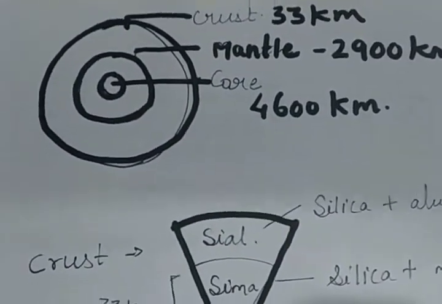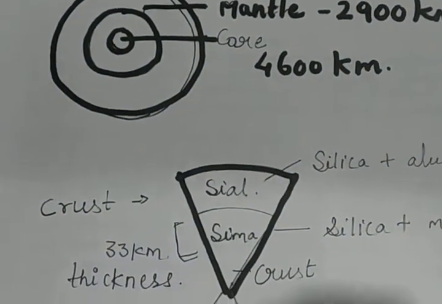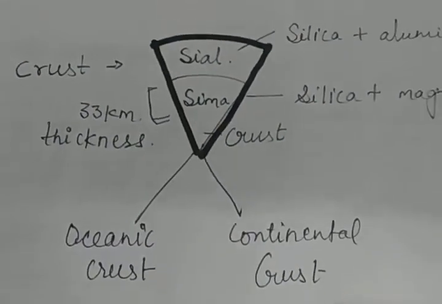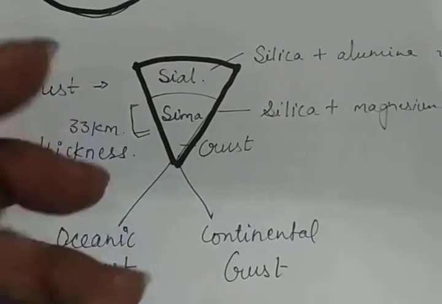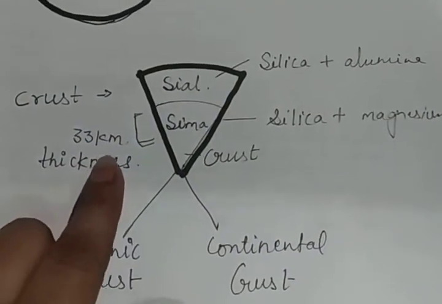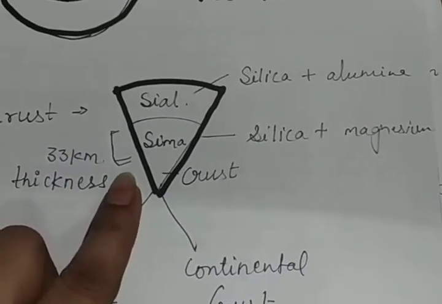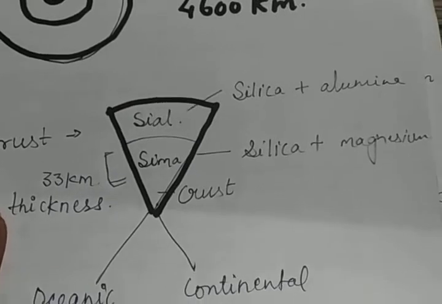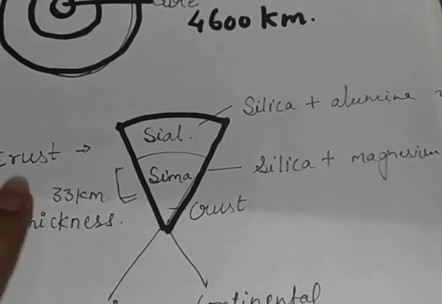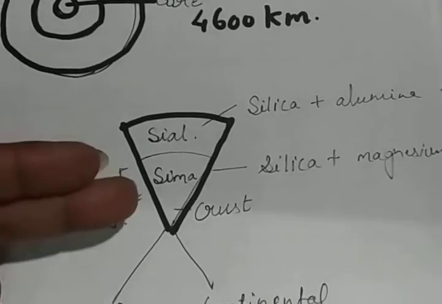So children, first it is important for us to understand the crust. You can see there is a figure in which you can understand the meaning of the crust and what exactly happens in the crust. The crust is the outermost part of the solid layer. The thickness of the crust is 33 kilometers, and the thickness varies under the oceanic and continental parts.